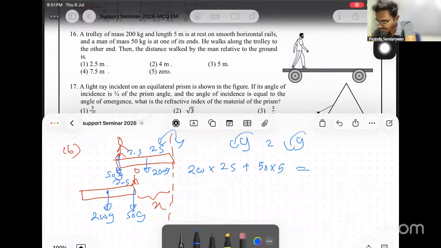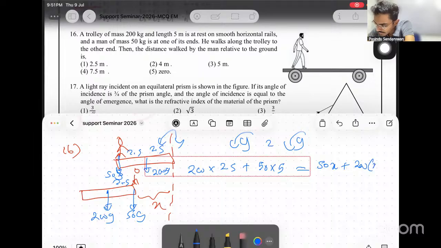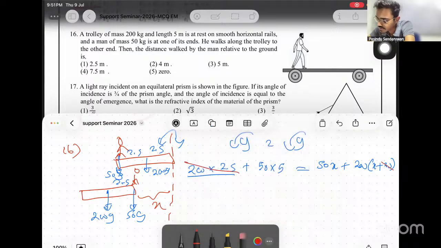And the second scenario, 50 times x plus 200 times (x plus 2.5). Simplify this. Here 200 times 2.5 is there, and from the other side also 200 times 2.5, so it cancels. Then here 50 times 5, 250 remains, and on this side 50x plus 200x remains.